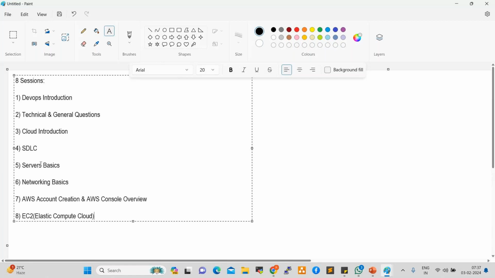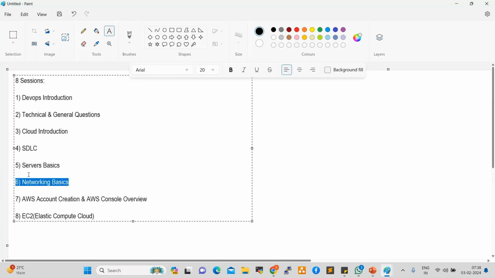After SDLC, we covered servers basics: what is a server, types of servers, client-server model, server architecture, right? So why do we require these basics? Before going to cloud infrastructure, before going to AWS, first we need to understand these basics. If you understand these basics, you can easily cope in the projects and in the AWS services. If you understand this terminology, it is easier to handle AWS services.